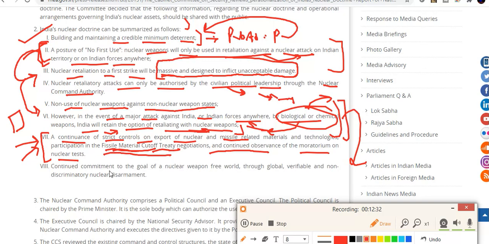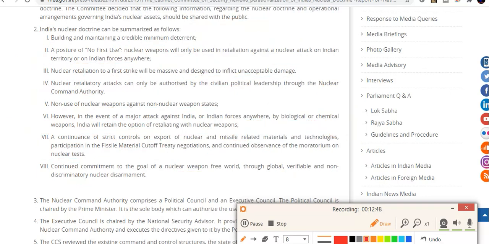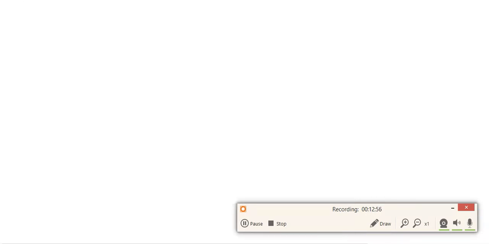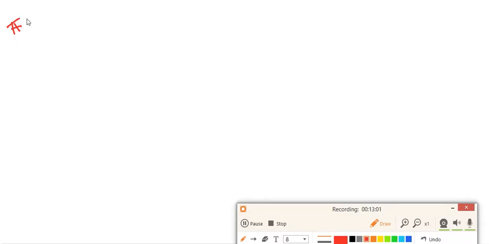Apart from that, there is continued commitment to the goal of a nuclear weapon free world through global, verifiable and non-discriminatory nuclear disarmament. These are the things you should keep in mind when it comes to India's nuclear doctrine. One more thing, the last thing I would like to highlight in this article, is the current affairs angle of the no first use policy. UPSC might ask this question because of the background.